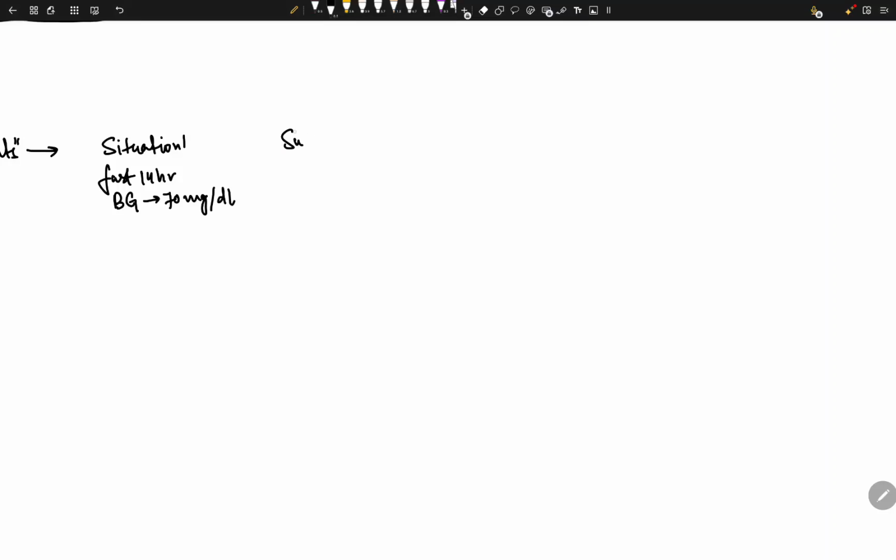In situation 2, you just ate some carbs, maybe rice. Situation 2 is you just had rice. Your blood glucose is around 180, or maybe let's make it 160 milligram per deciliter.